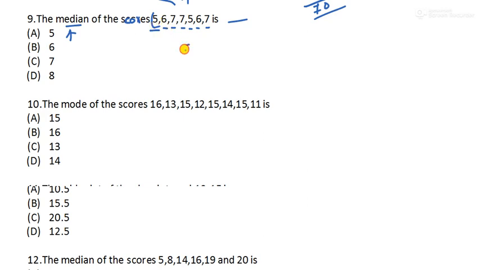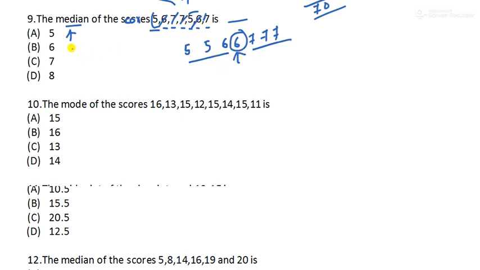So 5 is the smallest number. Once again you have 5 here, then 6, 6, twice you have 6, then 7, 7, 7. Now the middle term, since 3 from this side, 3 from this, 6 is the middle one. So this middle term will be called the median.